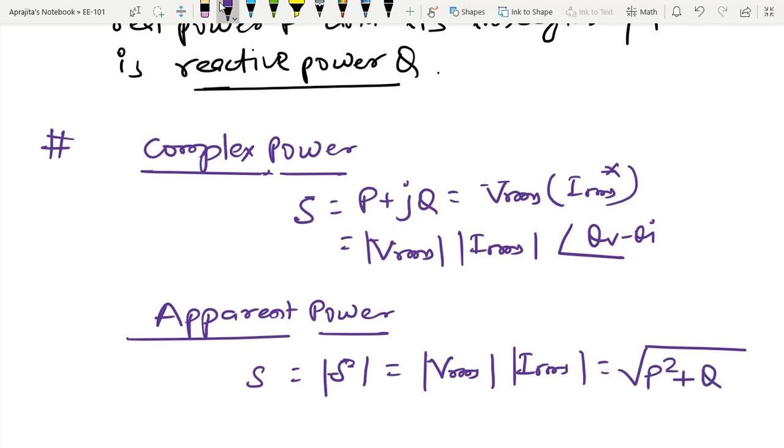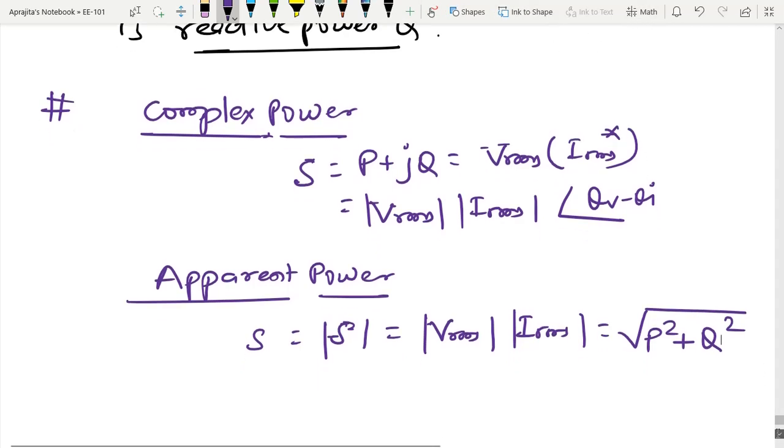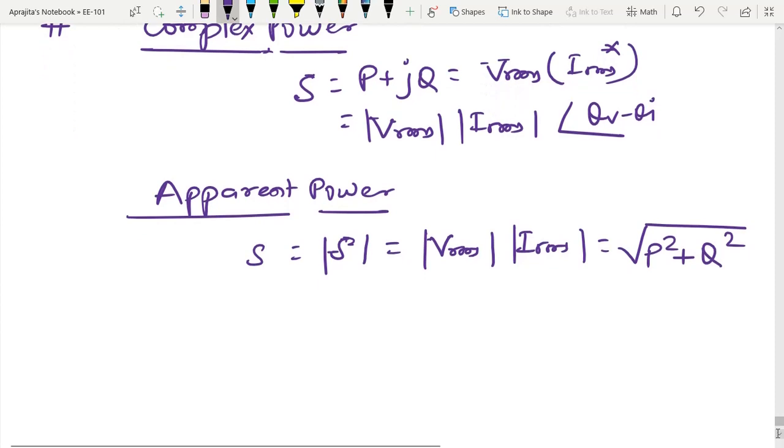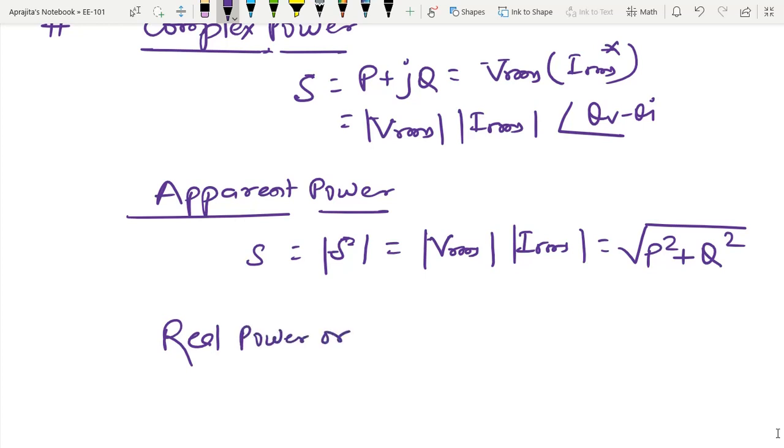So I can also write the real power plus the reactive power, and again from the complex power I can also define the real power or average power.